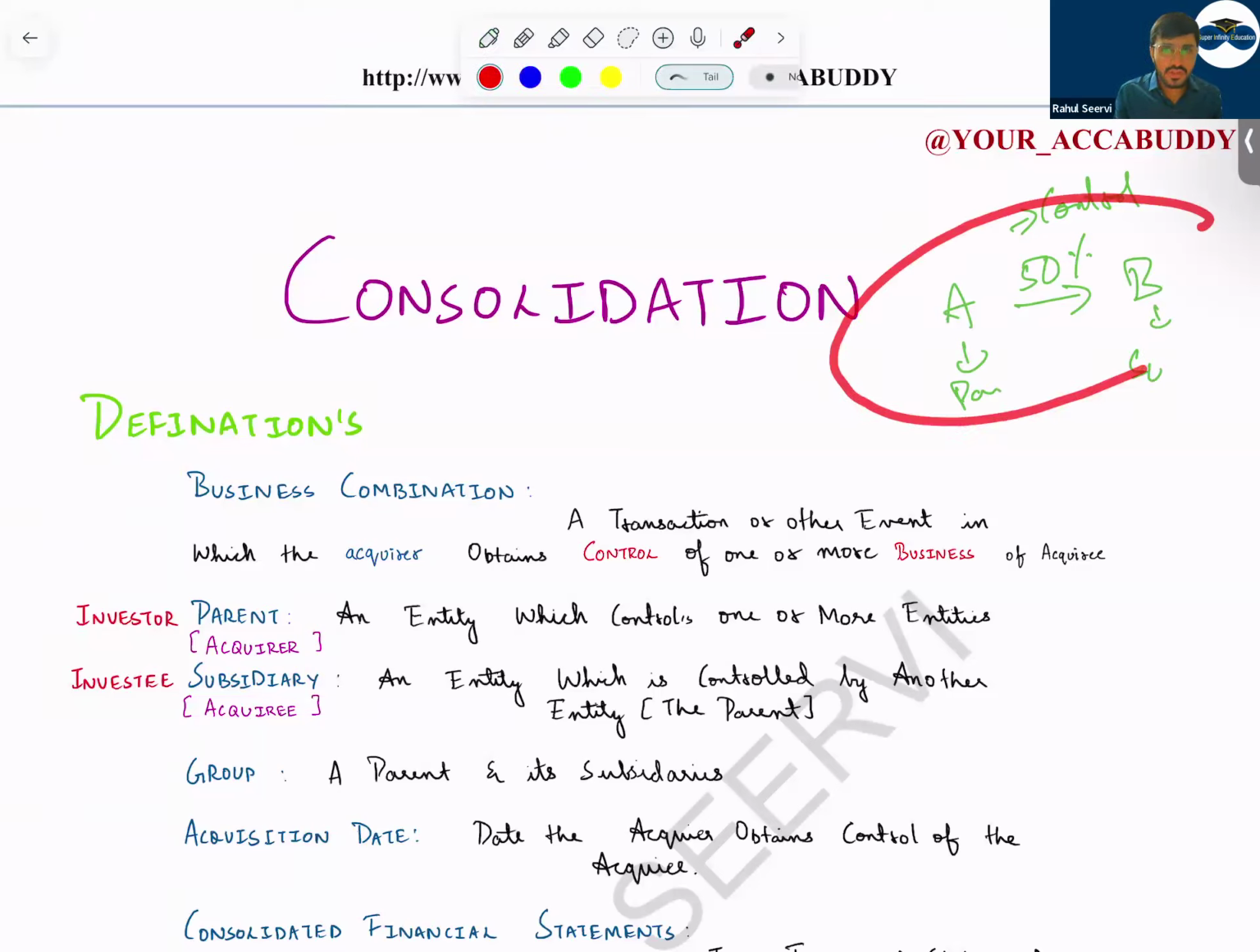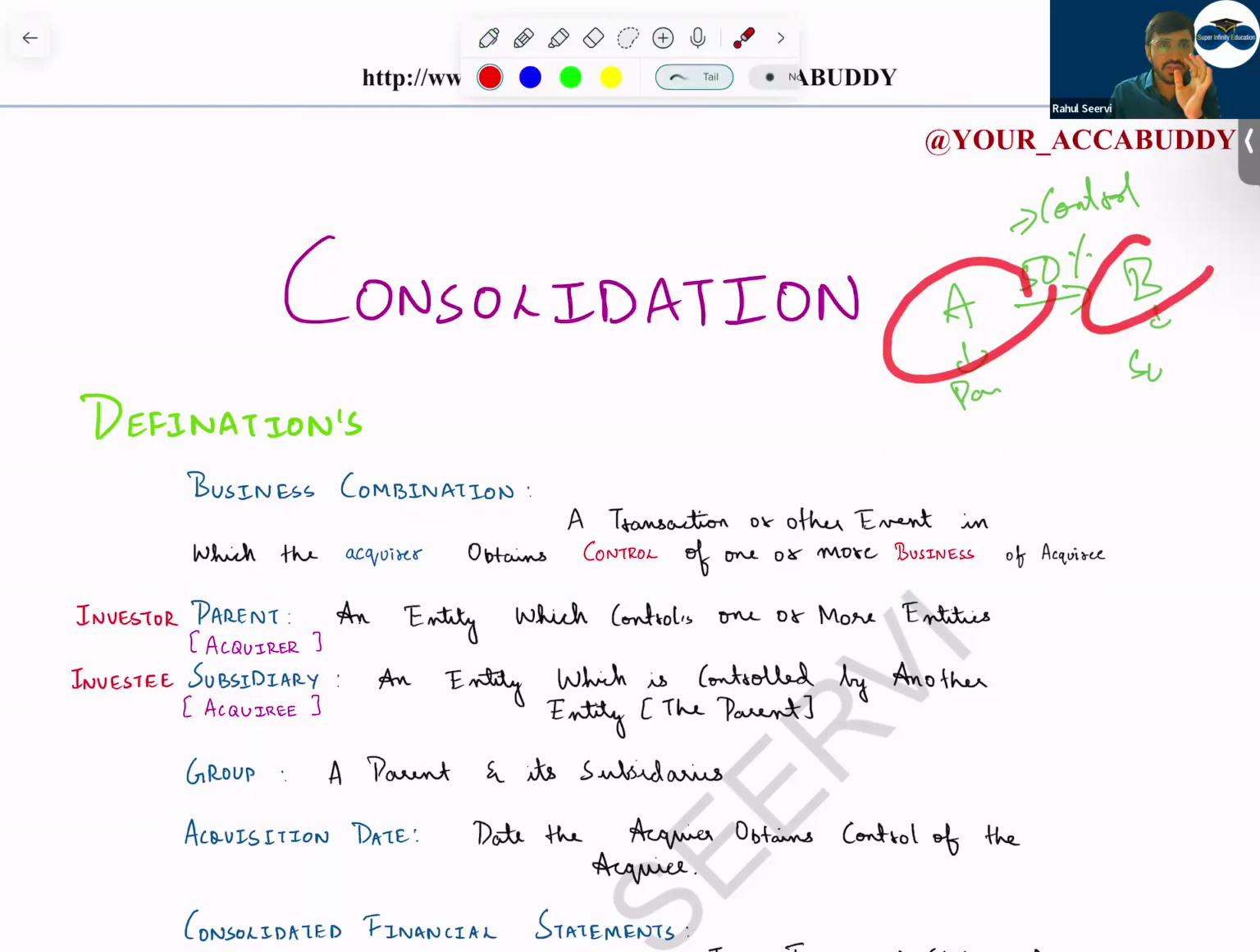So A and B company will do what? Thus, A will be a parent, B will be a subsidiary. Then A company will prepare consolidated financial statements saying that these two, that is A entity and B entity, are one only. So that means consolidation is prepared when we have control.